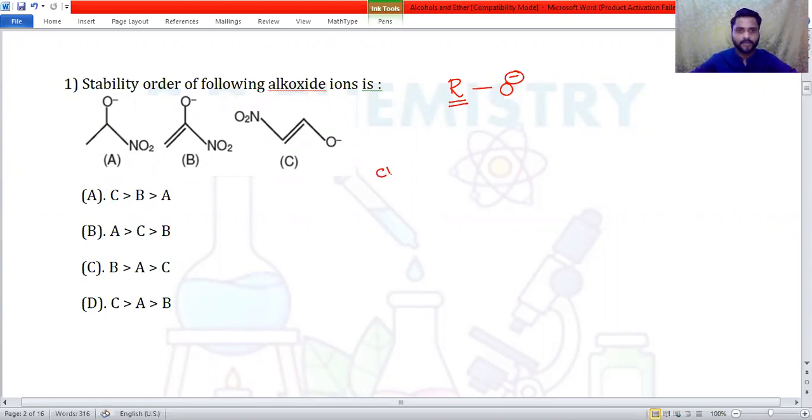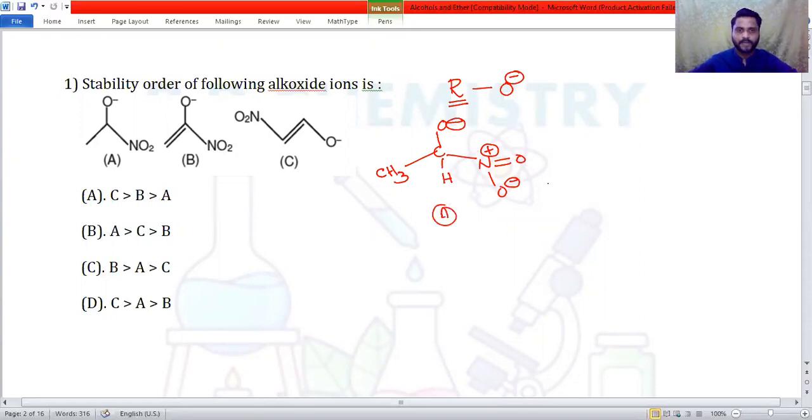They are given like CH3, then CO minus, then single bond N, double bond O, single bond O minus, and nitrogen is positively charged. And to satisfy the valence, you have got a hydrogen atom on the carbon, right? Now this alkoxide is not stabilized.